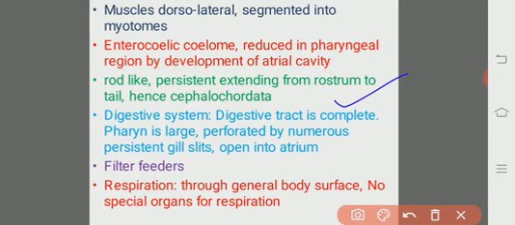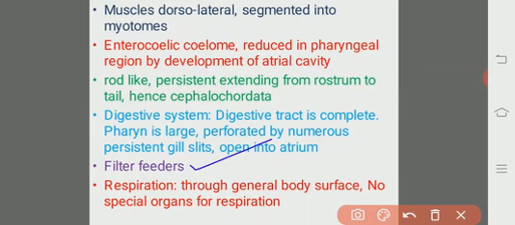Then what is the main function of the gill slits present in the pharyngeal region? The main function of the gill slits is filter feeding. Filter feeding is the main function of the gills. So what is filter feeding?